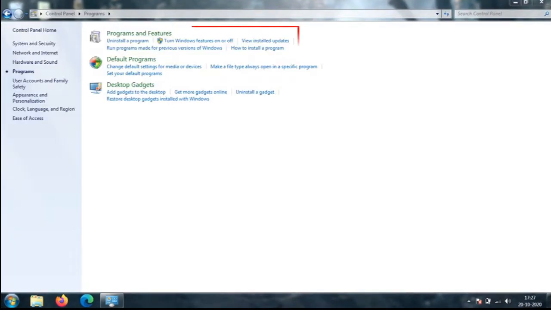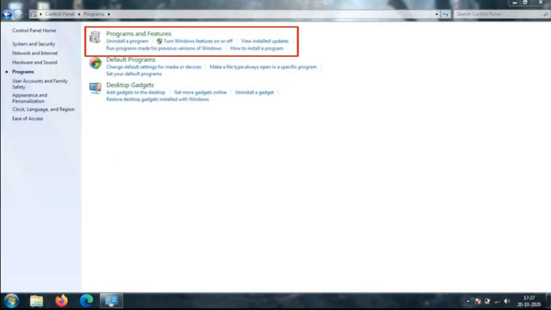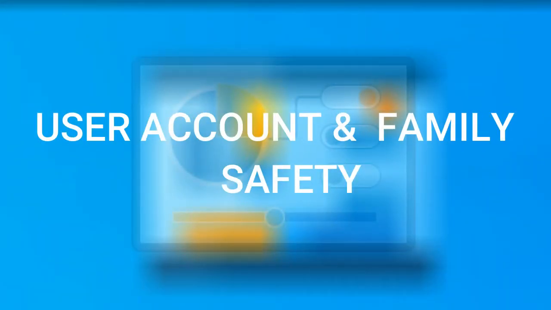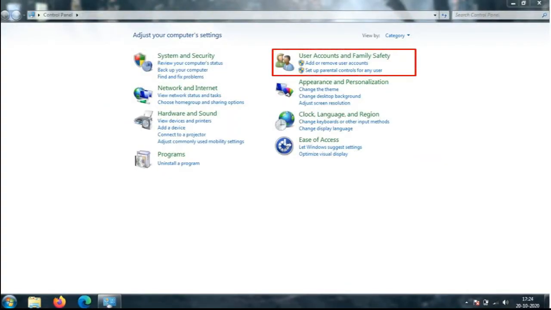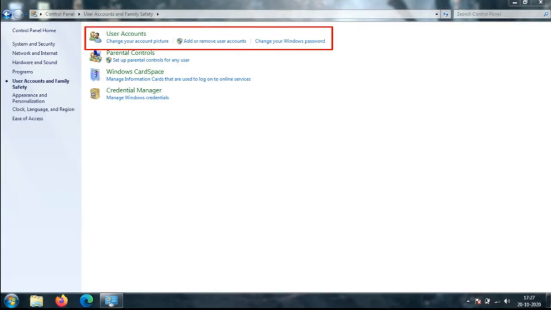Programs. Programs and features. This is the most important applet of this category. This applet lets you see the different programs installed on the computer. Along with it, you can also uninstall any program with this applet. User account category contains user account applet which helps in managing user account and Windows password.